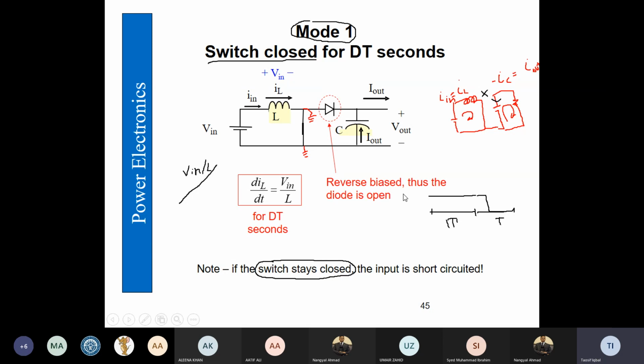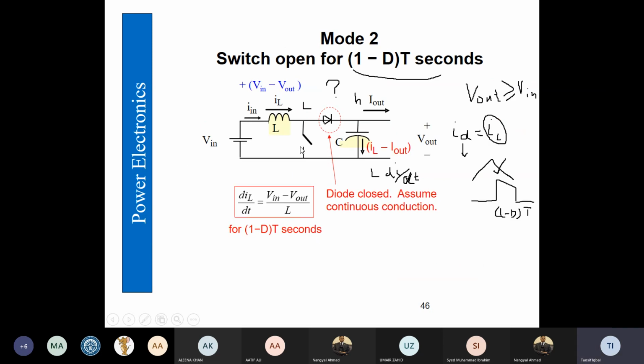In second mode of operation, we open the switch, and now the duty cycle is 1 minus d into t. So for that time, the diode becomes forward bias because of the L di by dt effect of the inductor, because inductor was charged previously and now it needs to dissipate its charge, so therefore it would generate such high voltage that diode is going to get into conduction mode.